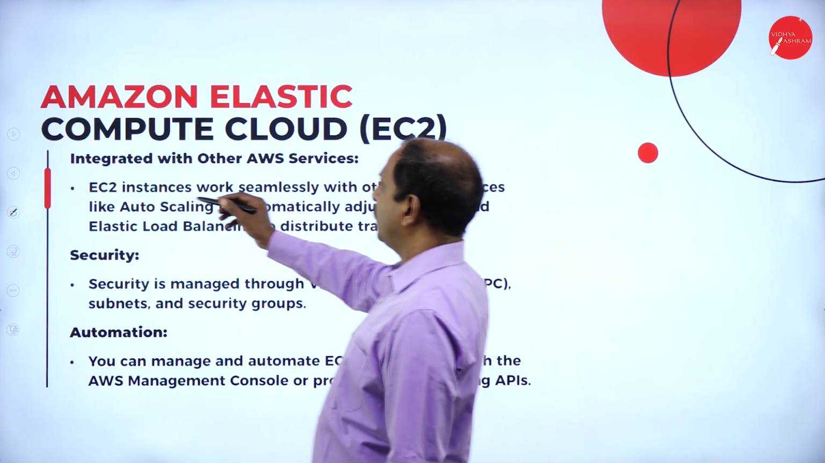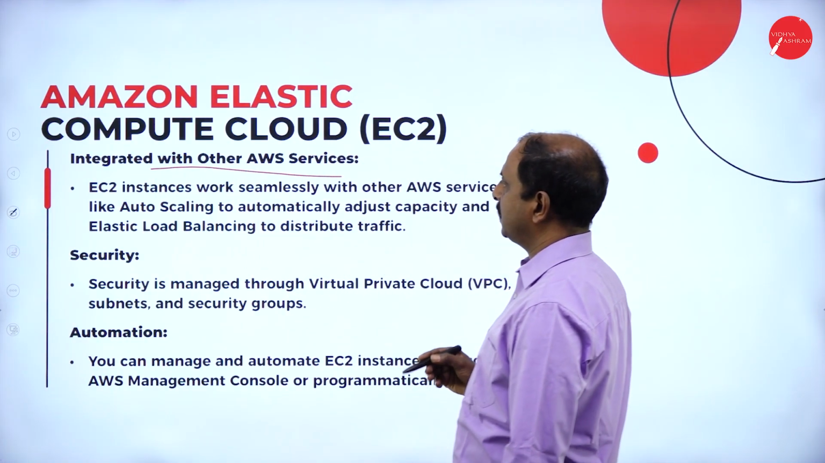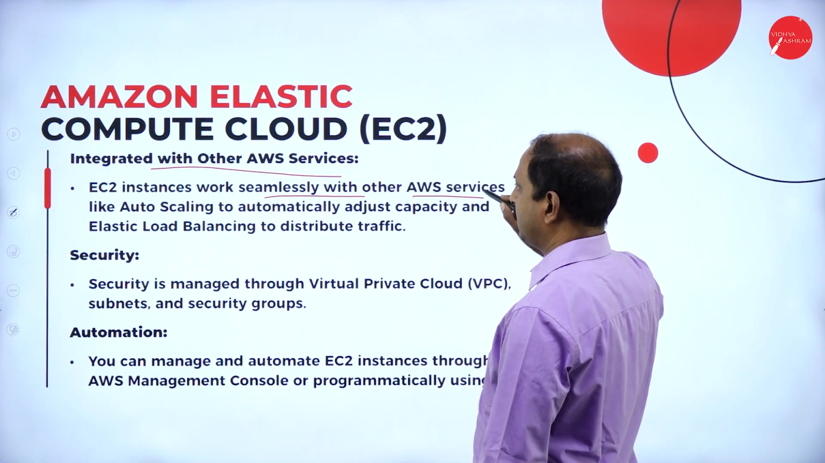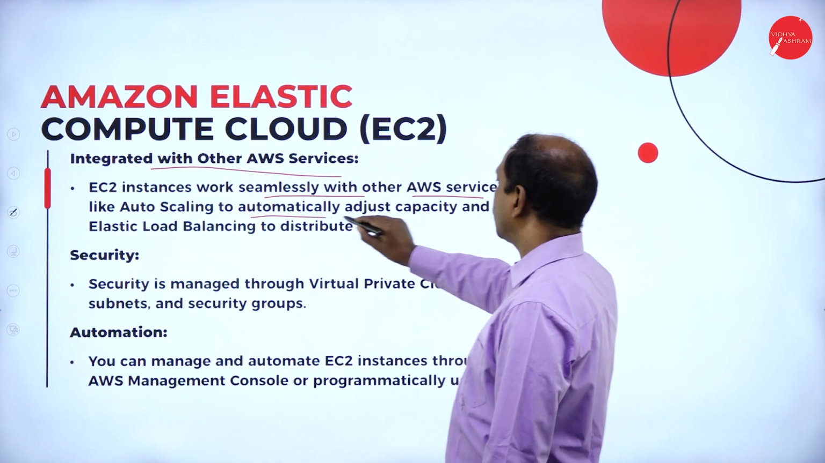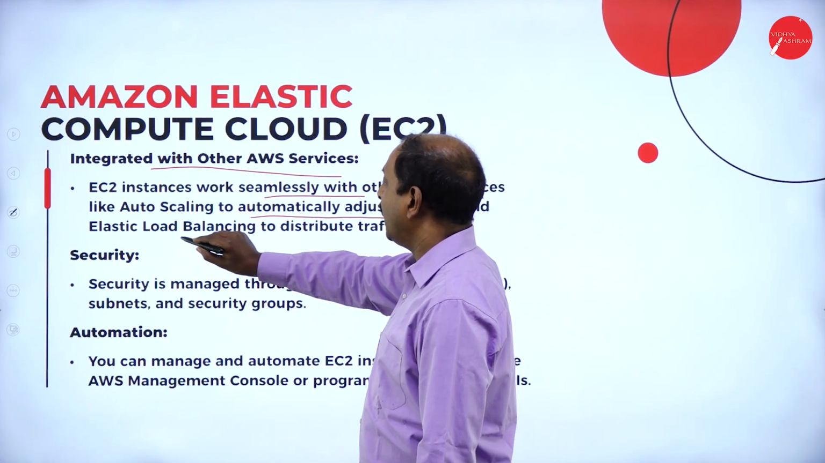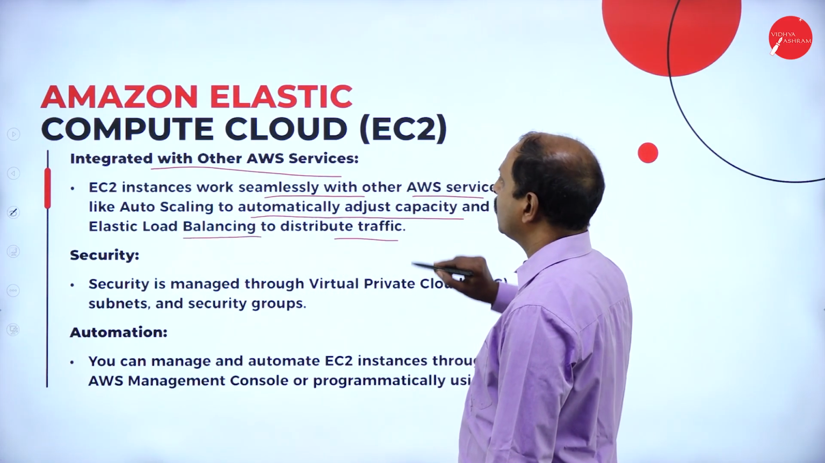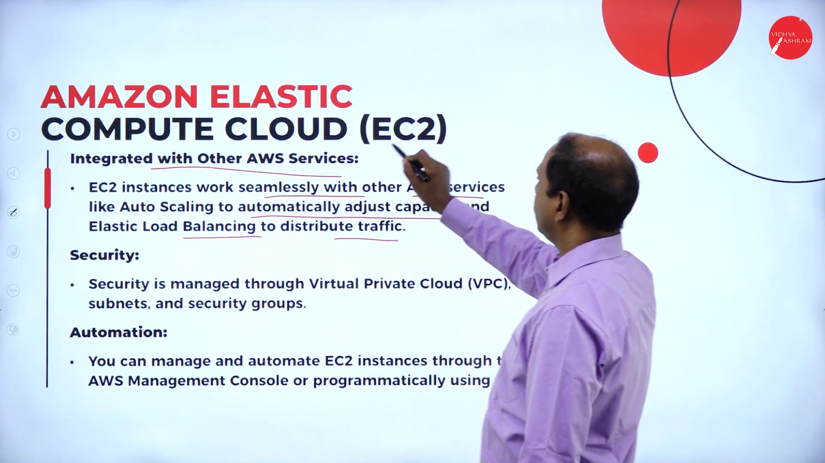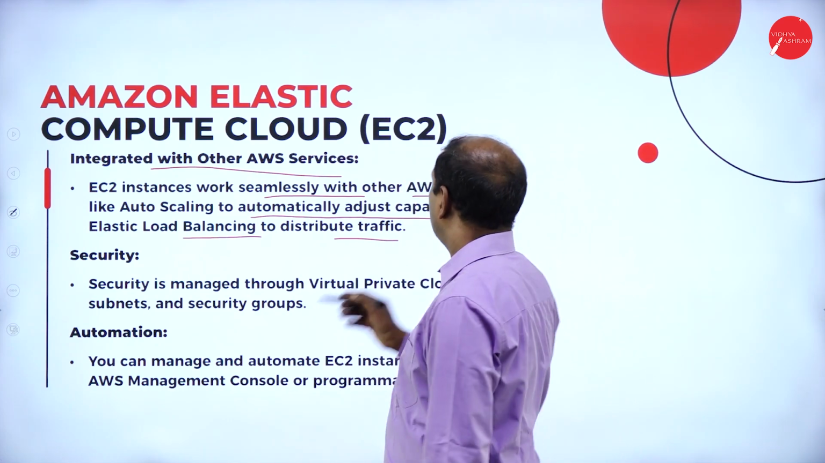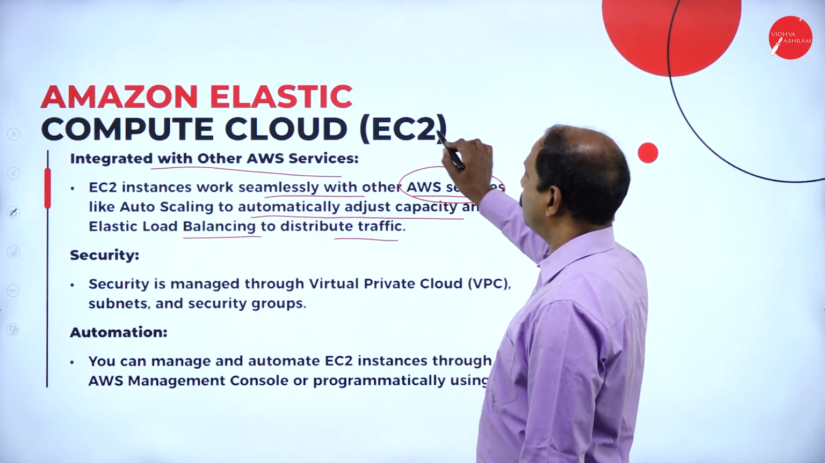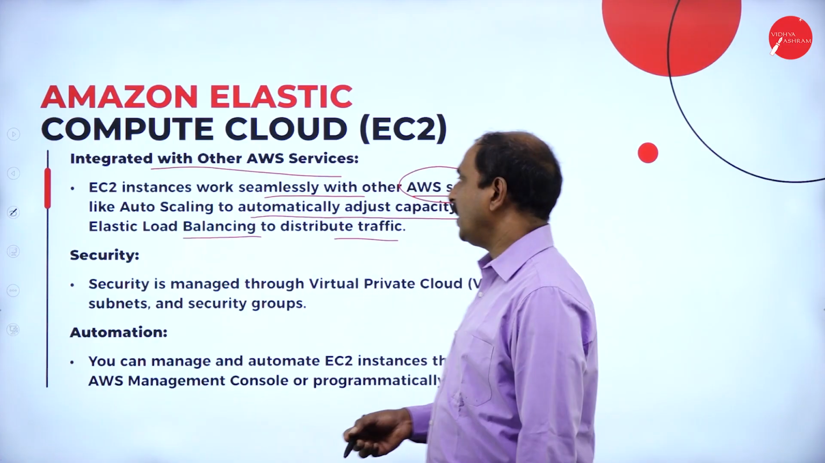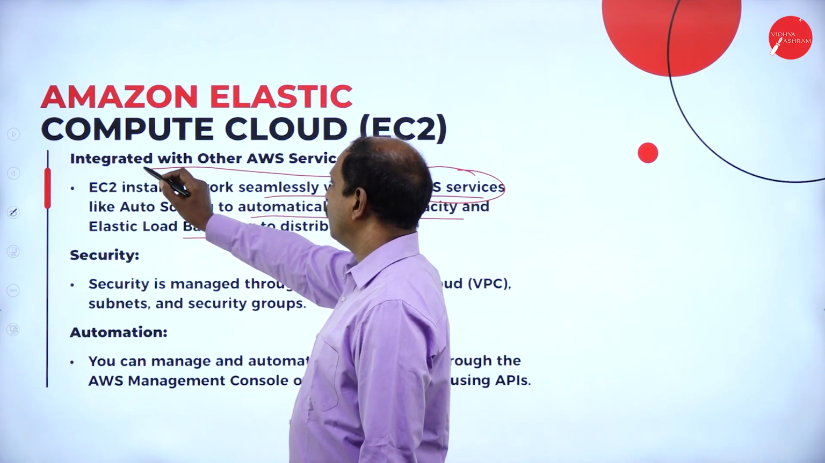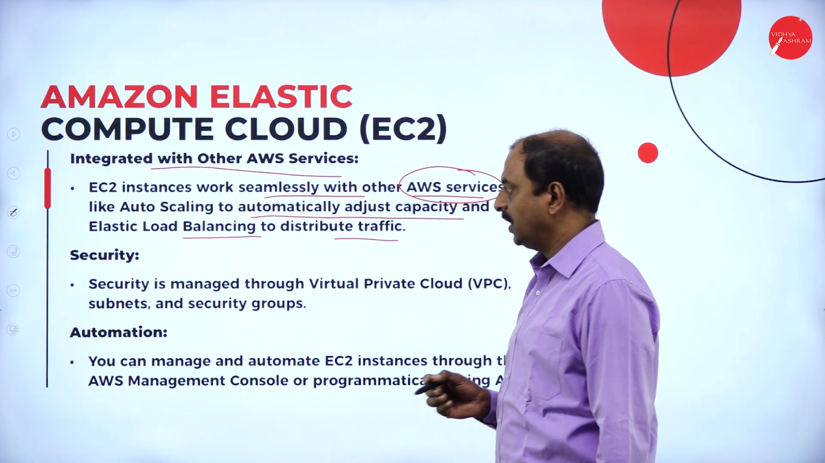Again, next one is integration with other services. It works seamlessly with other AWS services like auto scaling, which automatically adjusts capacity, and elastic load balancing to distribute traffic. So here the main concept is integration. EC2 is one of the services, and it can be integrated with other AWS services.